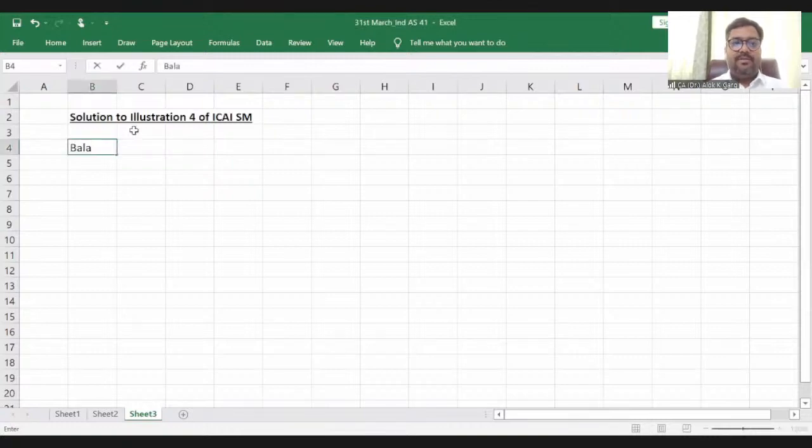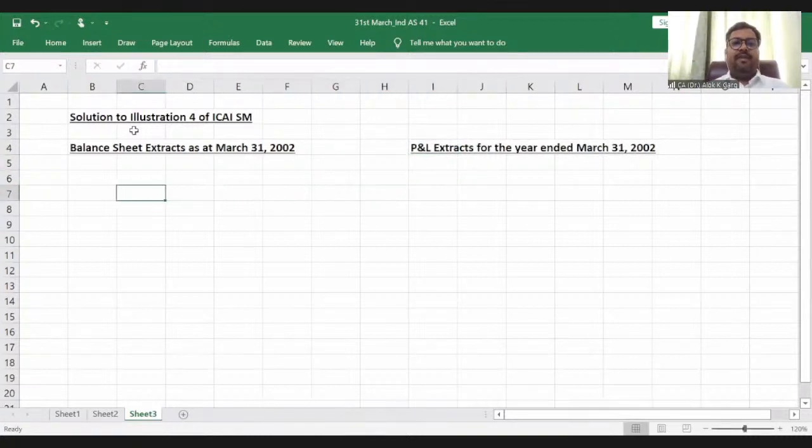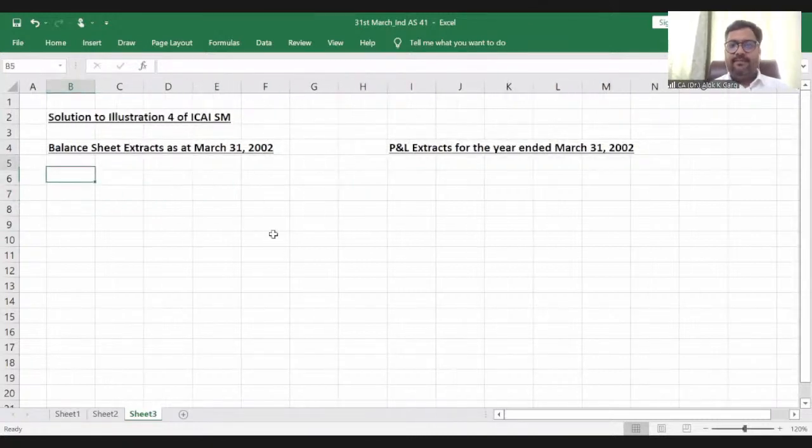So let's prepare the balance sheet extracts as at March 31st, 2002, and the P&L extracts for the year ended March 31st, 2002.